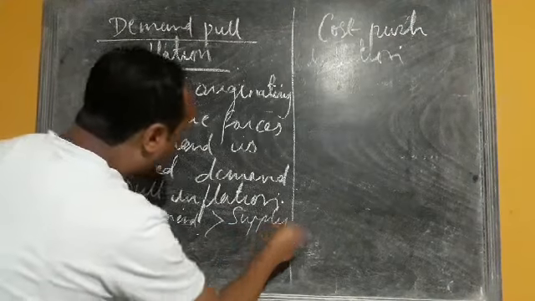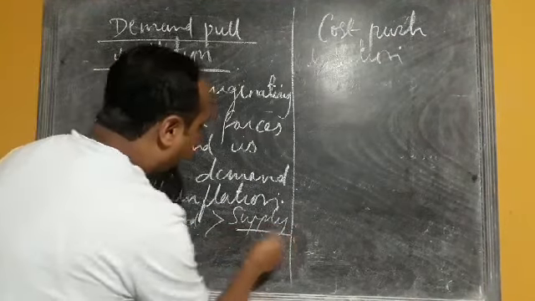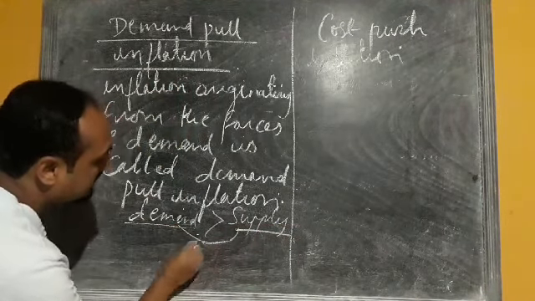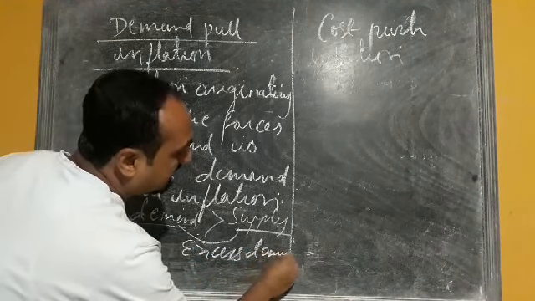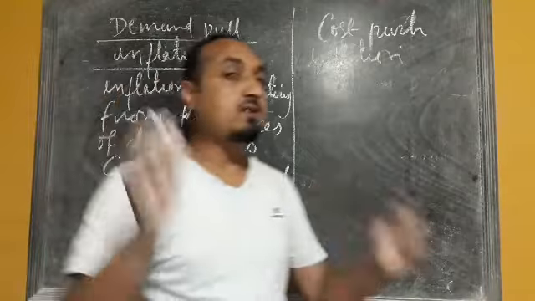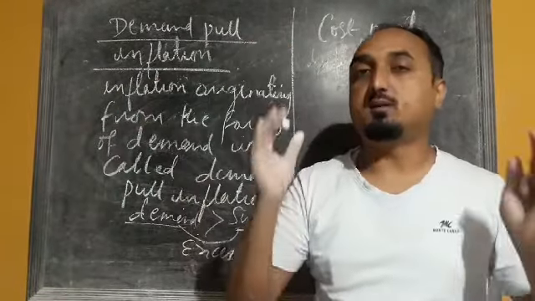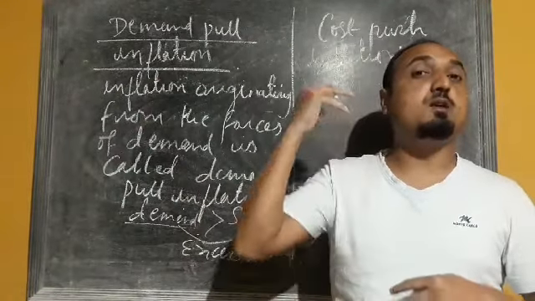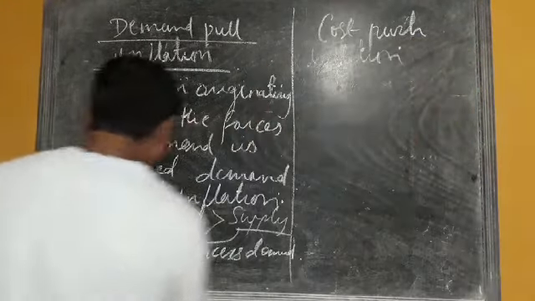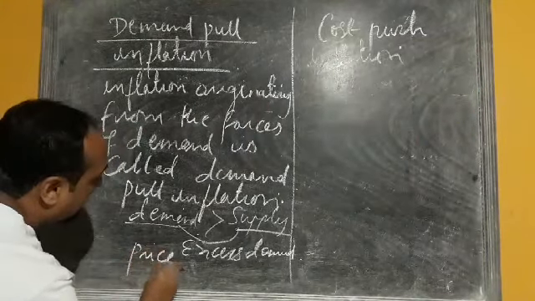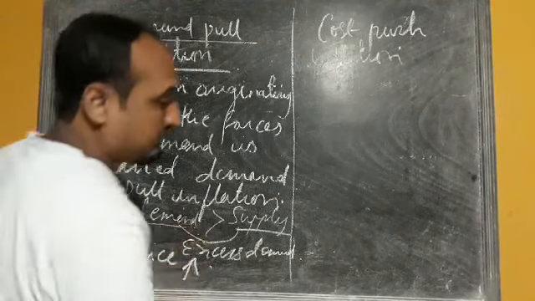So when demand is greater than supply, what situation will arise? The situation of excess demand will arise. And when there is an excess demand for a commodity in the market, obviously what will be the impact on the price? The price of a commodity will increase.